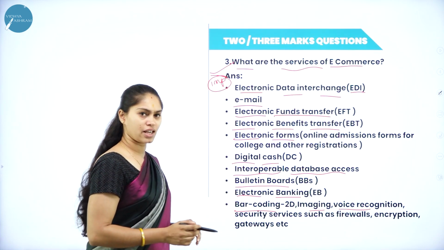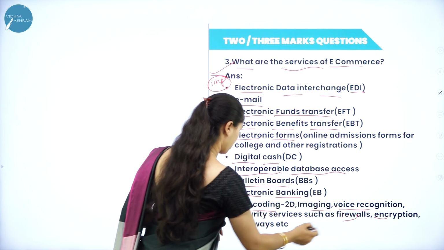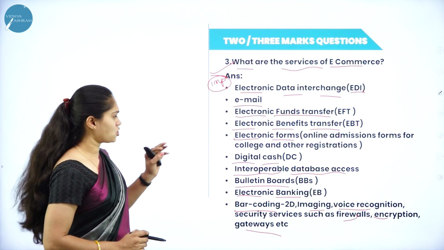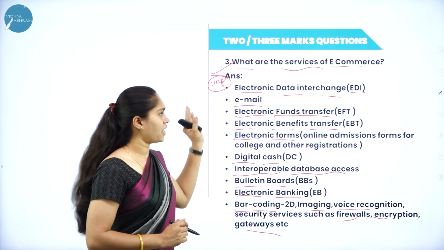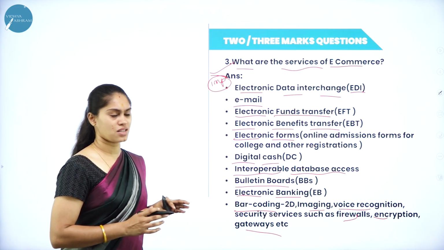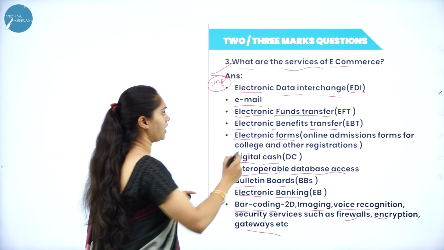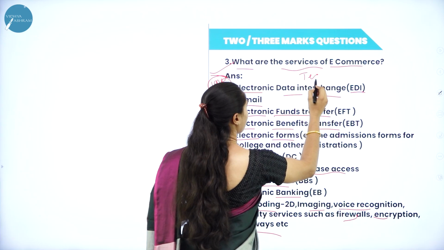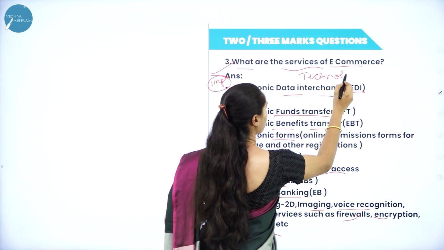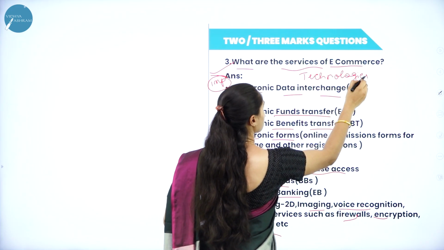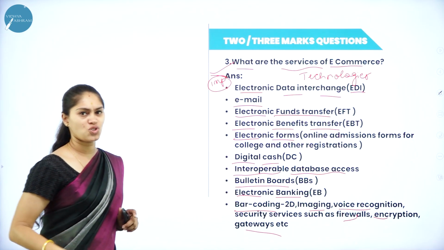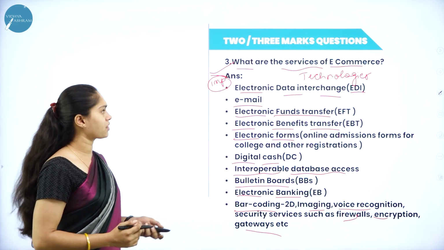When it comes to security, we have firewalls, encryption methodology, and gateways. So these are the services that we can expect from e-commerce. So these are the services or technologies of e-commerce. Remember, the question may be like, what are the services or technologies of e-commerce? So out of this, you can mention any 3 to 5.